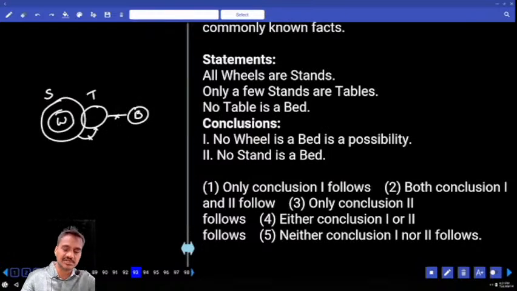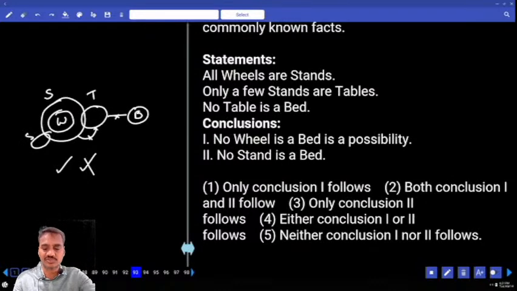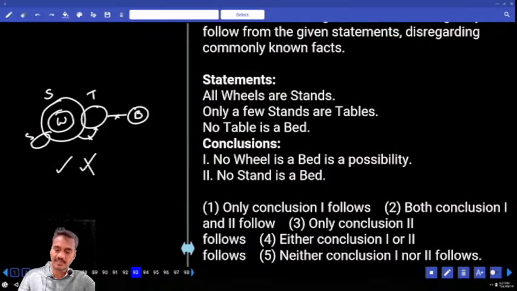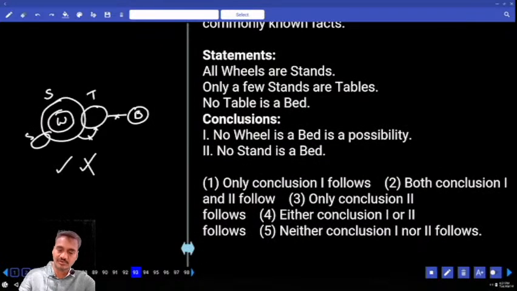Now this is the basic diagram we have. "No wheel is bed" is a possibility. As of now, is "no wheel is bed" true or not? Where the wheel is and where the bed is, that is possible. "No stand is bed" is definitely true. To make this one false, "some stands are bed", I can write stand like this. Alternate diagram true, previous conclusion false. Then what is your answer? Only one, choice 1, question 93.